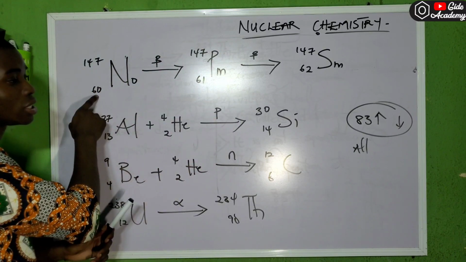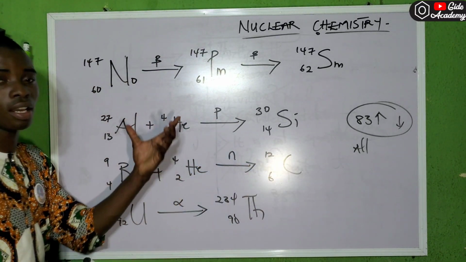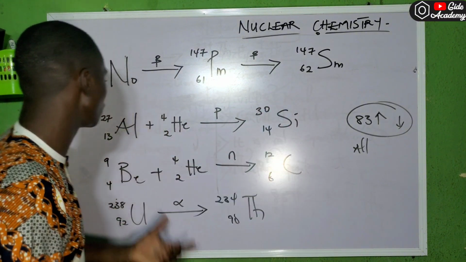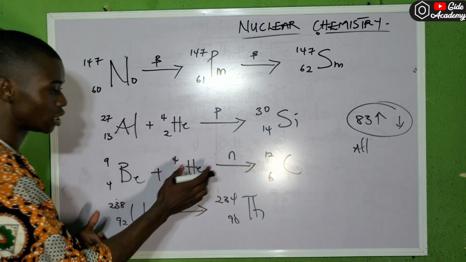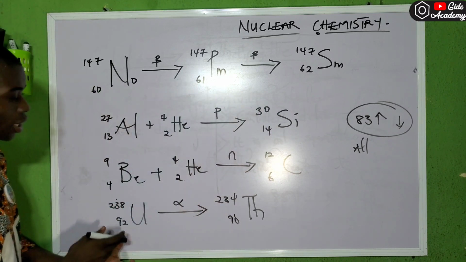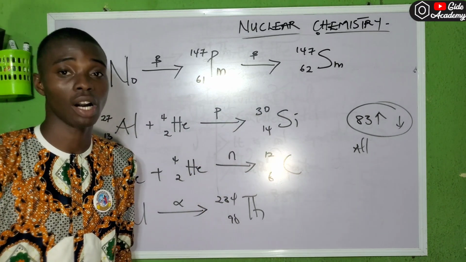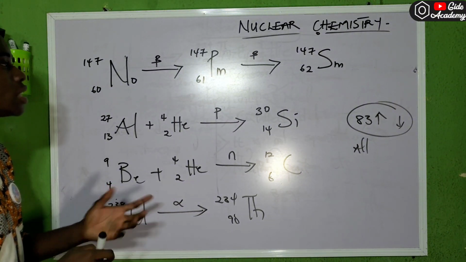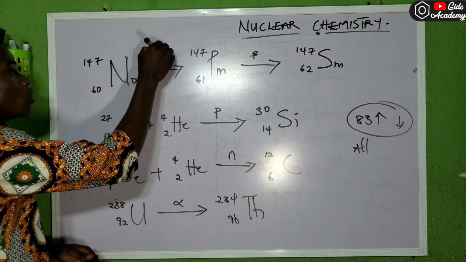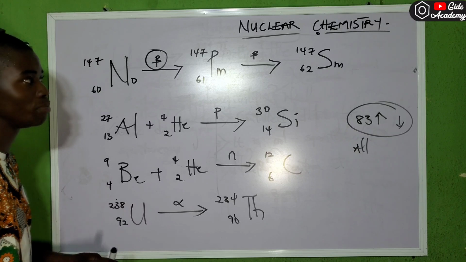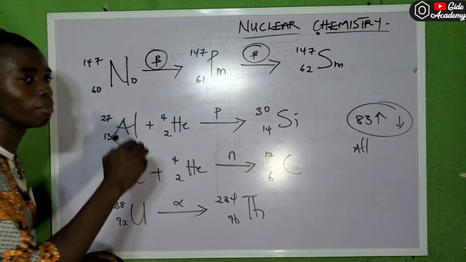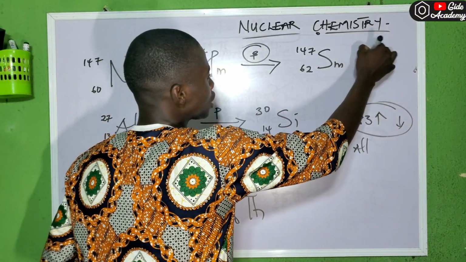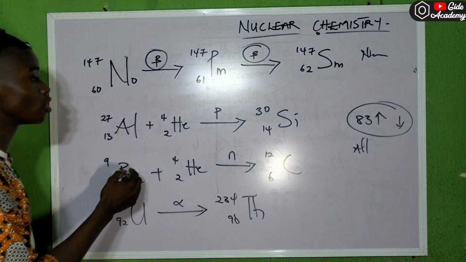Some person will say this one is 60, below 83, so artificial radioactivity, artificial, artificial, and above is natural. To an extent you are correct, but you are still wrong. Now, how do you mostly detect if it is natural or artificial? What is the radioactive particle that is emitted? Beta. Since you are emitting a beta particle, that's a natural radioactivity.